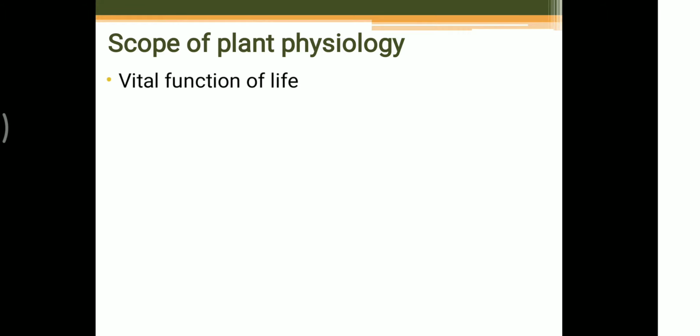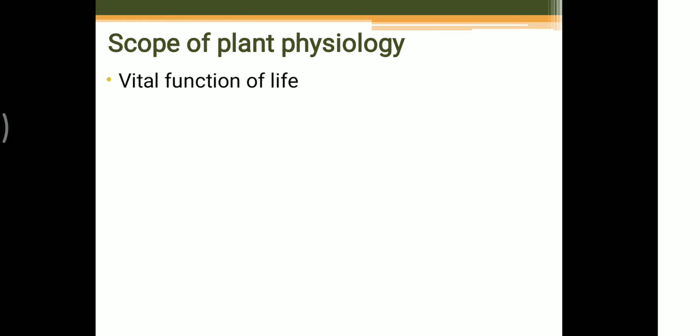Let us see one by one the scope of plant physiology. Before that, plant physiology studies are mainly concerned with understanding the basic or fundamental processes that govern plant growth and development. We must learn about the various fundamental processes in plant life, their growth and development. They are the outcome of the plant's interaction with the surroundings, which is part of the study of plant physiology. A plant does not grow by itself, it also needs various external factors.